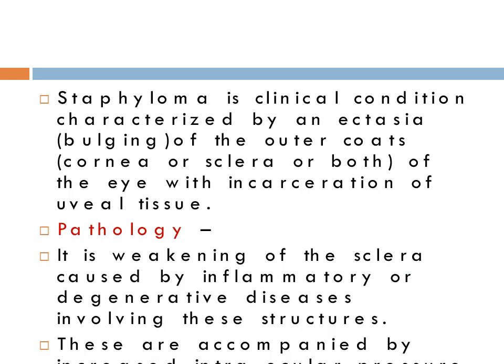Coming to staphyloma. Staphyloma is a clinical condition characterized by an ectasia, that is bulging of the outer coats like cornea or sclera or both of the eye with incarceration of uveal tissue within it. So pathology, it is a weakening of the sclera caused by inflammatory or degenerative diseases involving these structures. These are accompanied by increased intraocular pressure.